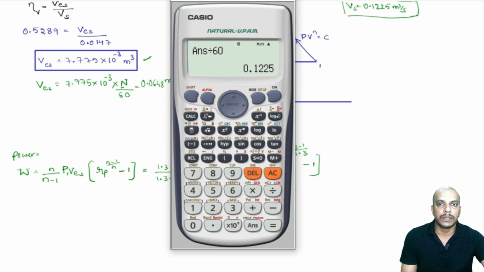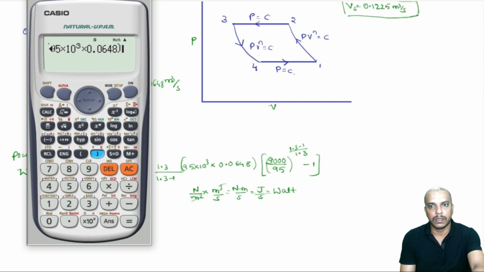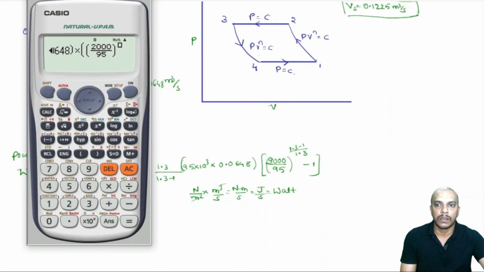Okay. Now let us calculate this. 1.3 divided by 1.3 minus 1, multiplied by 95 into 10 power 3, into 0.0648, into 2000 divided by 95 to the power 0.3 divided by 1.3, because that is 1.3 minus 1.